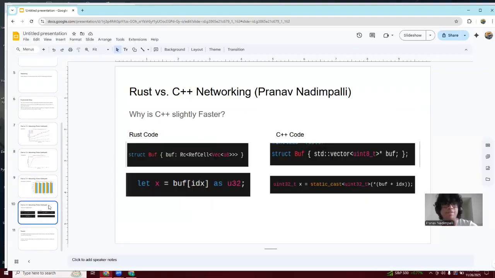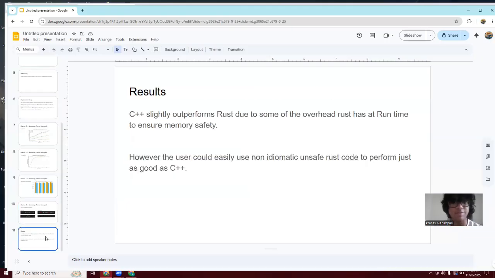So here I'm showing some specific examples. Whenever we're accessing a buffer in C++, we're able to pretty much just do it raw, while in Rust, in order to do it safely, we have to use this Rc RefCell, which simply does reference counting at runtime, which adds runtime overhead. And in Rust, whenever we index into a buffer, it does a bounds check to make sure that index is within the buffer's range. This also adds a runtime overhead, while in C++, we don't have to do that. So essentially, we can see here that C++ slightly outperforms Rust due to some overhead that Rust has at runtime to ensure memory safety. However, the user could easily use non-idiomatic unsafe Rust code to perform just as well as C++.